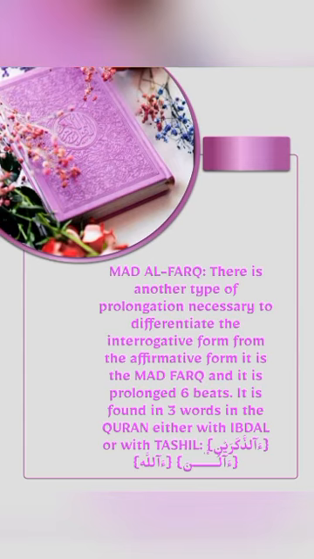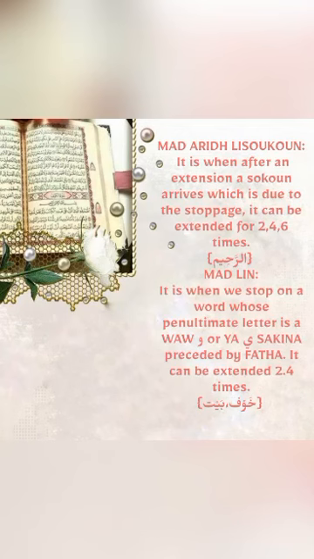الذكرين or الذكرين. This second one is التسهيل. It's not like the second word. الآن, the second type. الآن, this تسهيل. And the third one and the last one, الله. So this is the definition of مد الفرق and its 3 examples. And the last one is مد العارض للسكون and مد اللين.